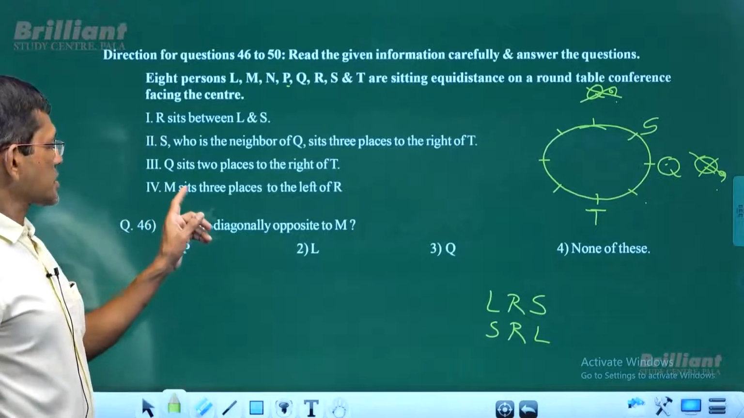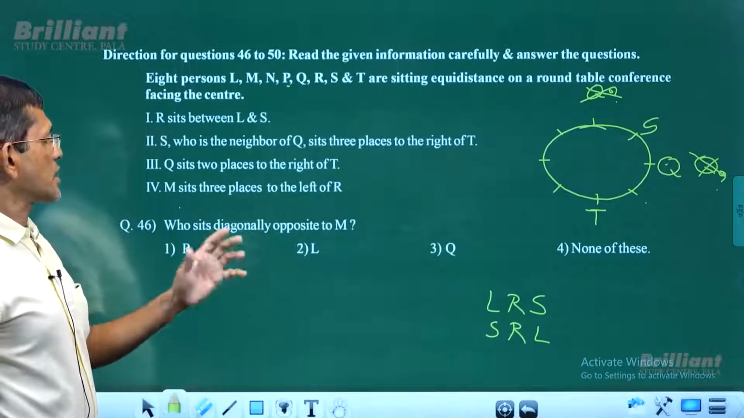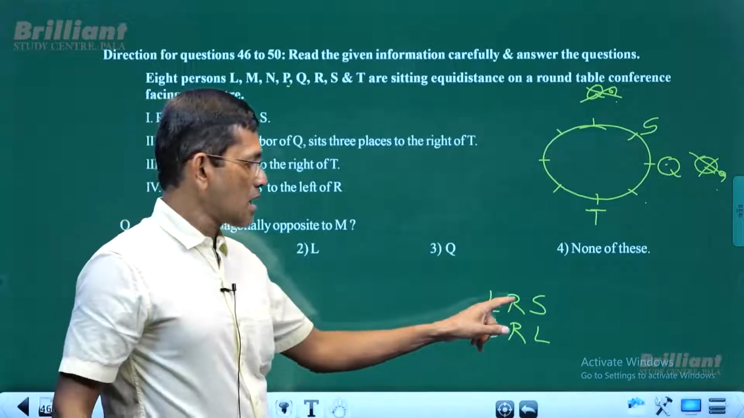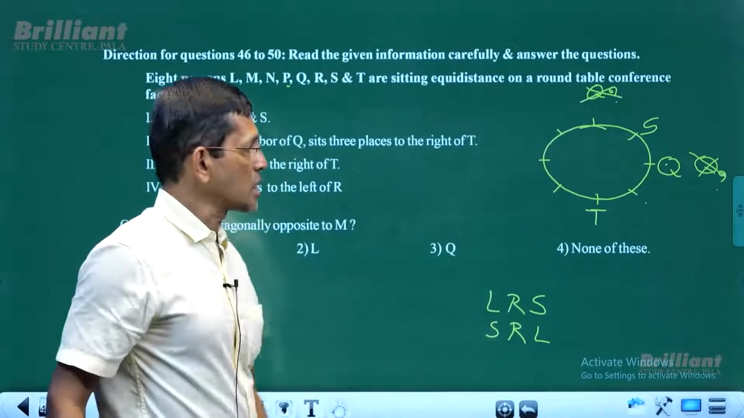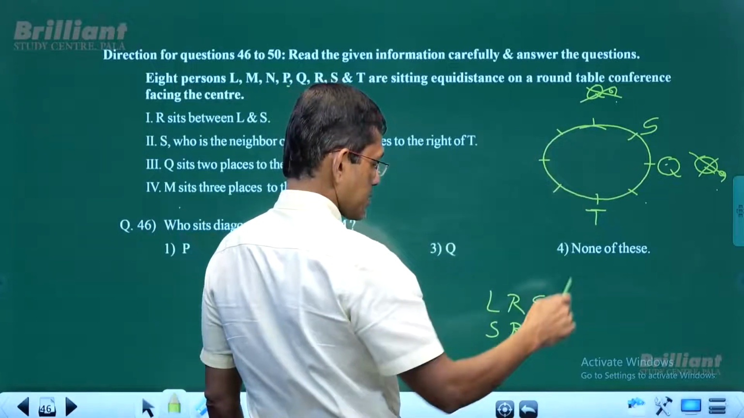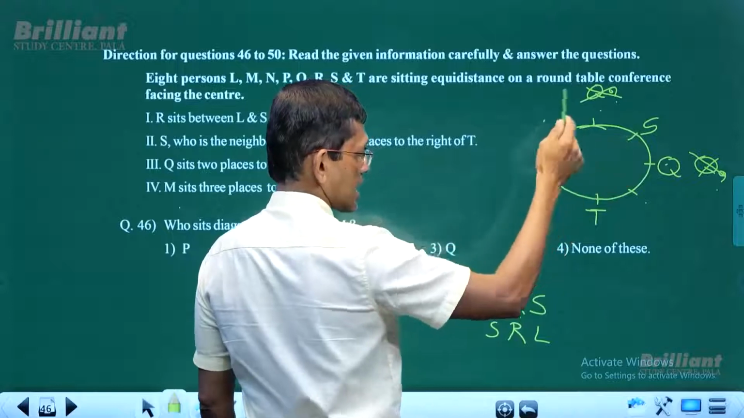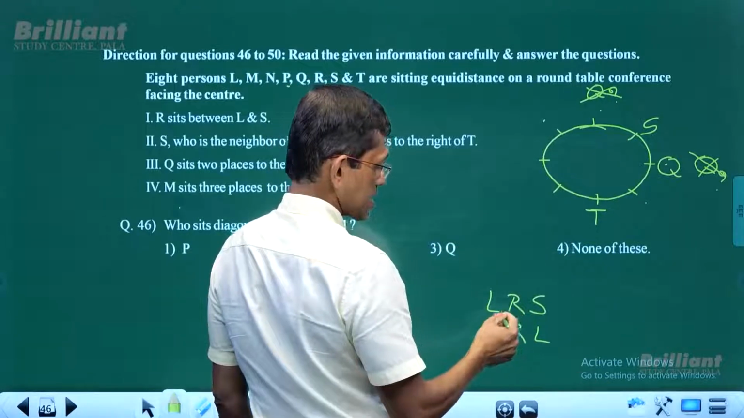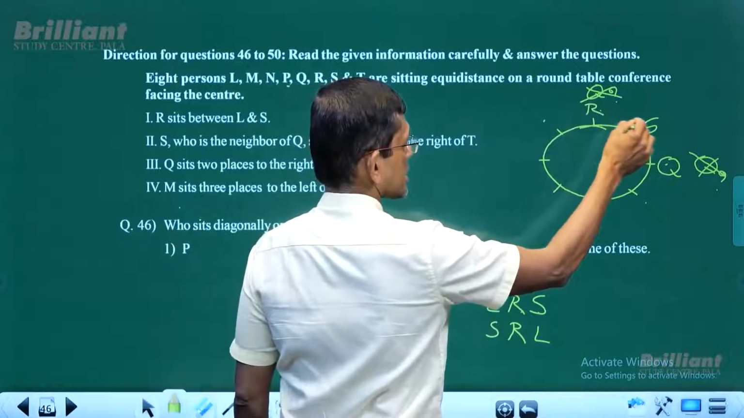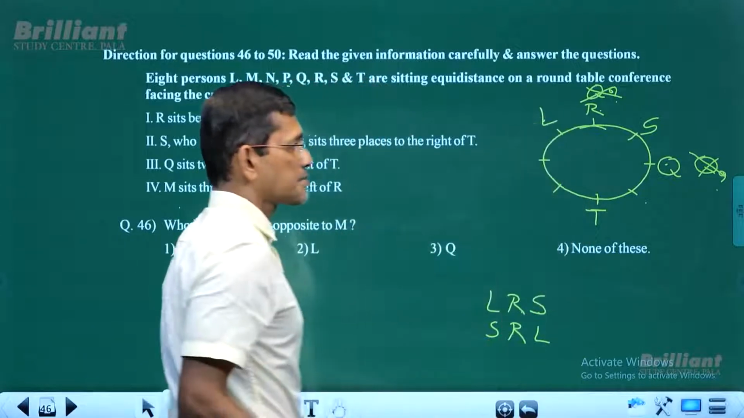Now M sits 3 places to the left of R. So where is R? We need to find out. But what we know is LRS or SRL. So S is already here. So LRS, one of the possibilities, or SRL, doesn't matter. So R is between. So R is adjacent to S and L. So R must be adjacent to S and R must be adjacent to L.